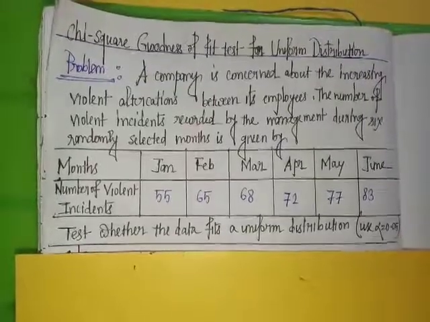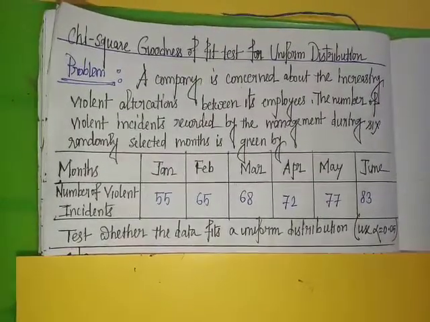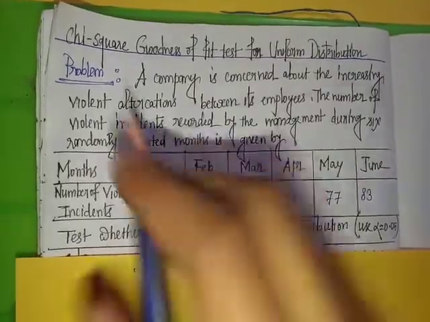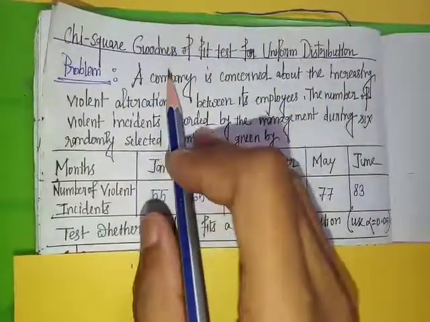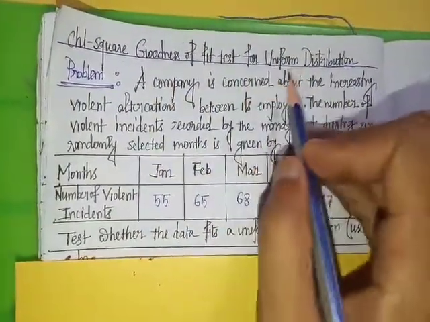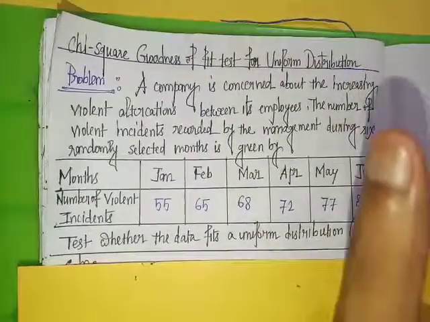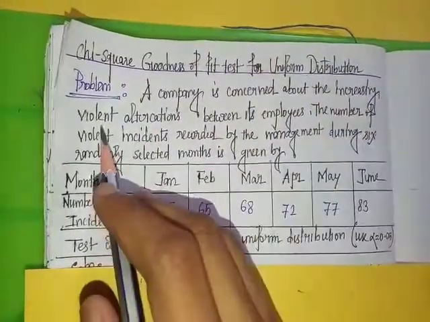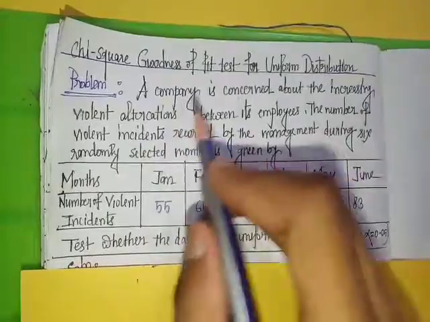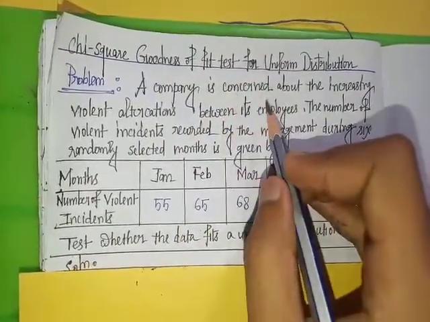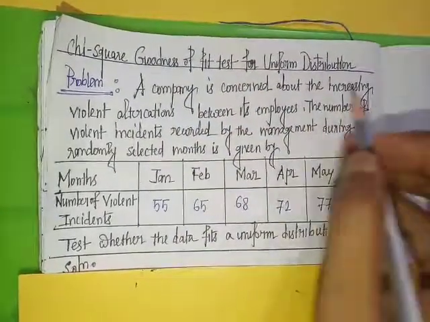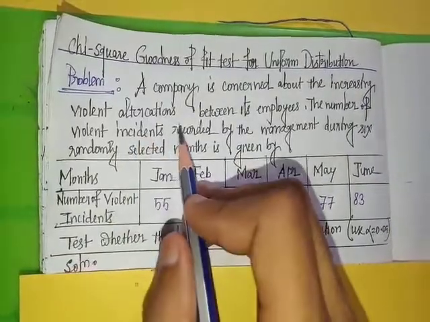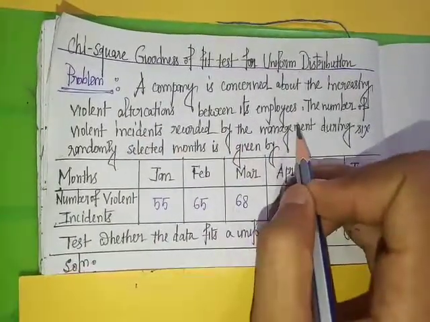Now we will discuss a problem: chi-square goodness of fit test for uniform distributions, or rectangular distribution. Problem: a company is concerned about the increasing violent altercations between its employees.